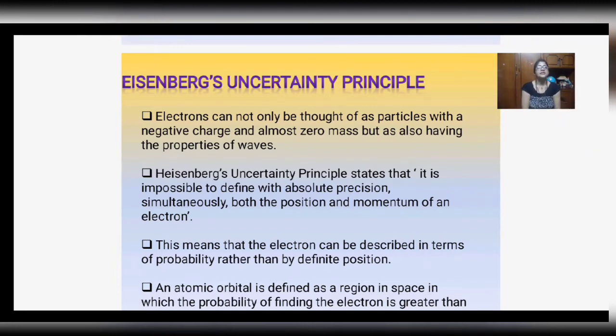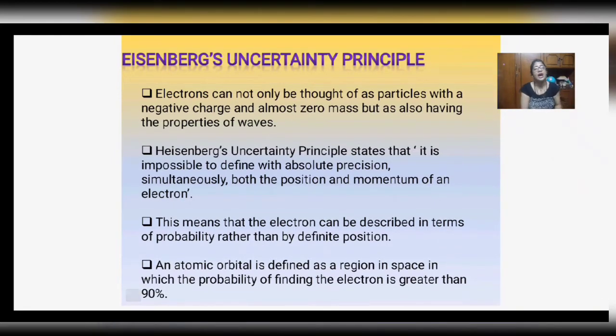Secondly, Heisenberg said that it is impossible to define or describe an electron in terms of both momentum and position at a particular time. To describe the electron with both its momentum and position with absolute precision is not possible. So, the electron can be described with probability when we are talking about its position and momentum. When we describe an electron in terms of both position and momentum, we have to take the help of probability.